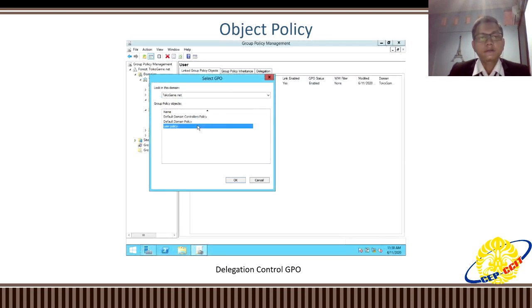And so this is how you link the group policy objects, for example my user policy, into the tokogame.net.